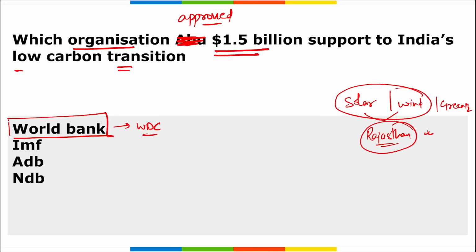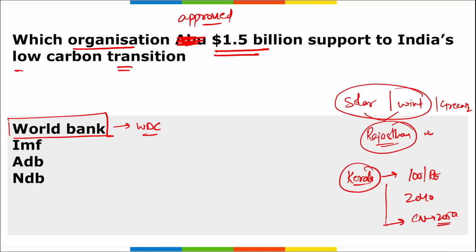But you should also know Kerala has pledged that it will shift to 100% renewable energy by the year 2040, and its aim is to become carbon neutral by 2050. Similarly, we take the case of India. What is the target of India to become carbon neutral? It is 2070.